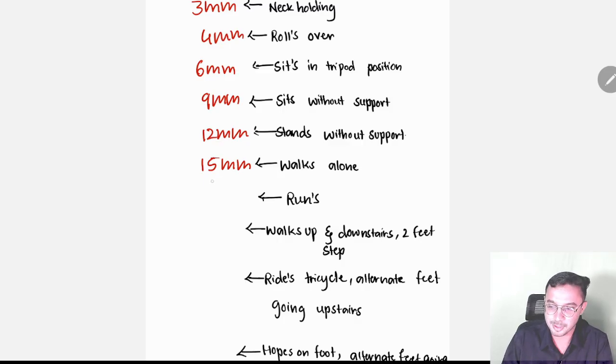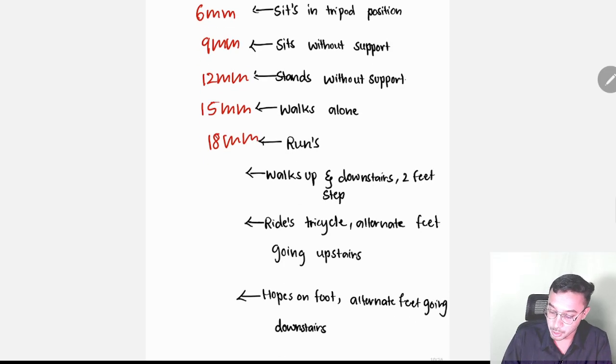Run, I told you, I explained now. The baby will fight with the mother, he runs away, at which month? 18 months. Walks up and down stairs with 2 feet at 2 years.